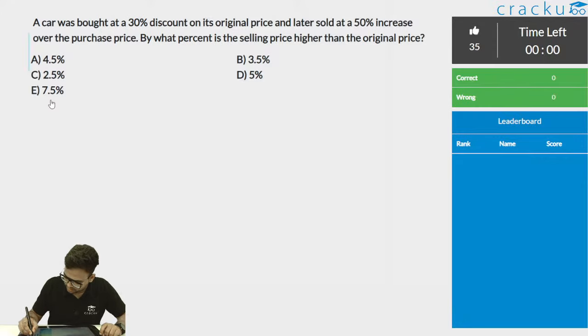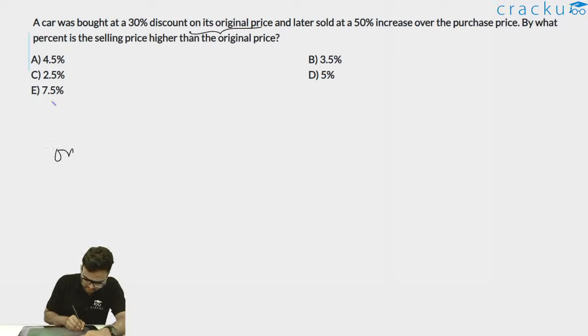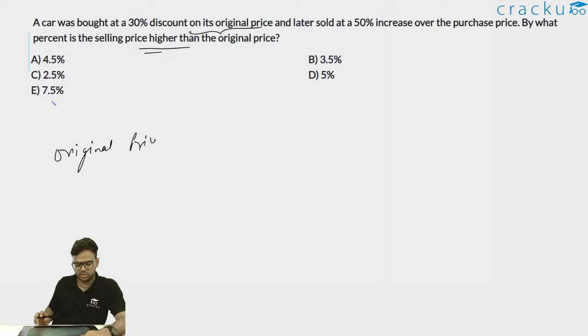So let me provide the solution. A car was bought at a 30% discount on its original price, and if you read the entire question, and later sold at a 50% increase over the purchase price, by what percent is the selling price higher than the original price? So my final answer is in percentage value only.